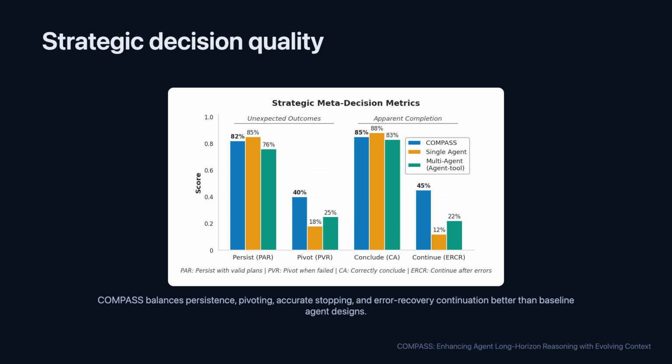Accuracy is only part of the story. The authors also measure strategic behavior: when to persist, when to pivot, when to conclude, and when to keep searching after a likely wrong answer. The chart shows that single agents often persist too blindly, while some multi-agent baselines pivot more but lose steadiness. Compass achieves a better balance because the meta-thinker detects strategic risks and the context manager keeps constraints visible.